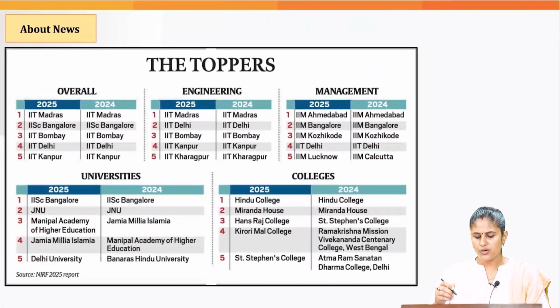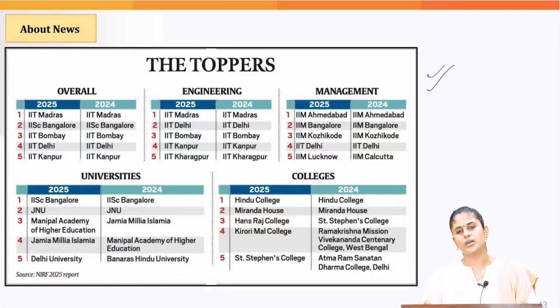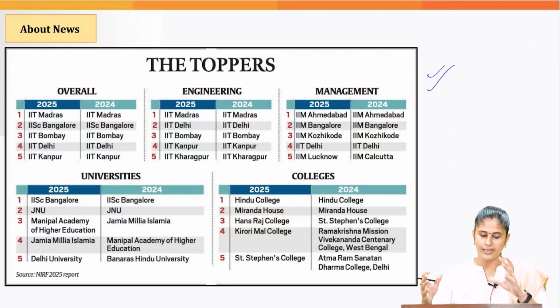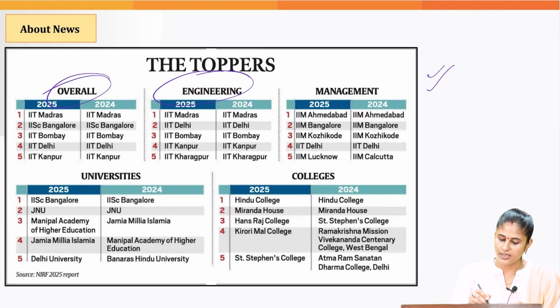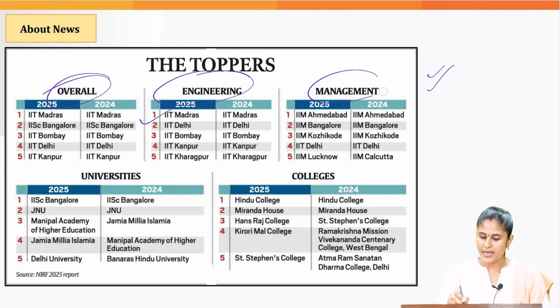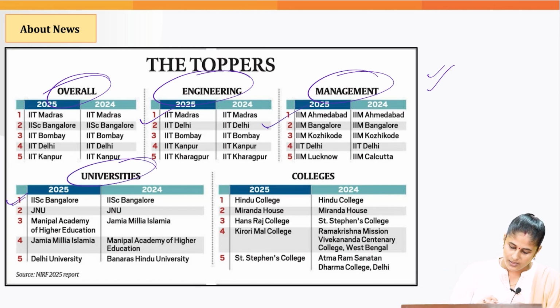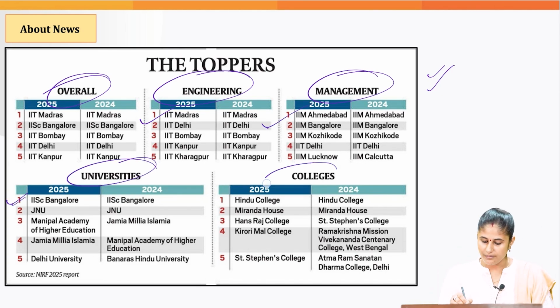Now, which educational institute has topped in which category? You can see here. Overall, it is IIT Madras. Engineering, it is IIT Madras again. Management, IIM Ahmedabad. Universities, it is IISc Bangalore. And when you talk about the colleges, it is Hindu College.